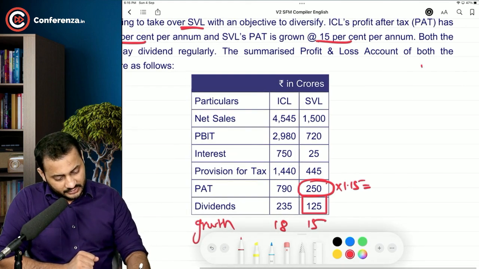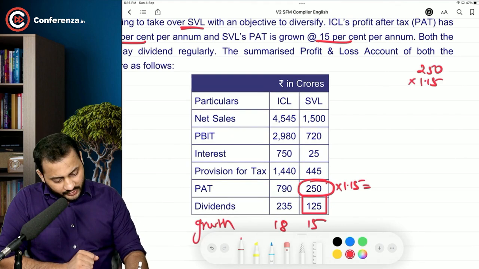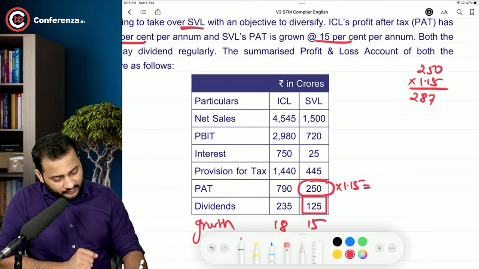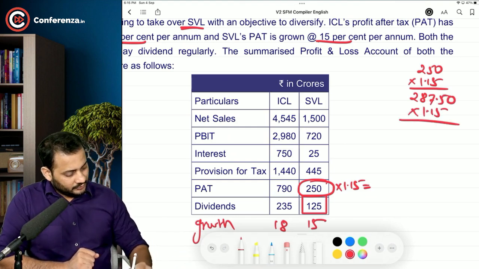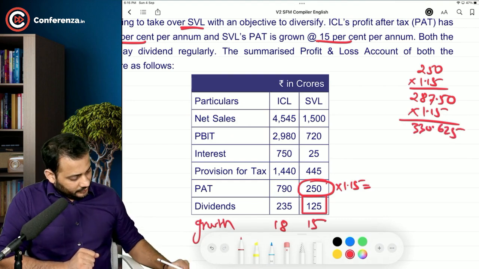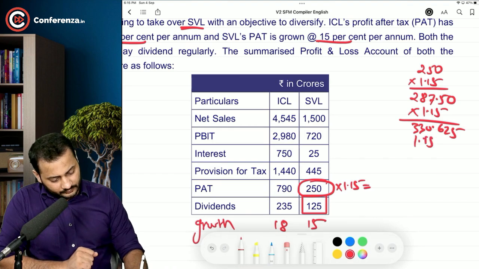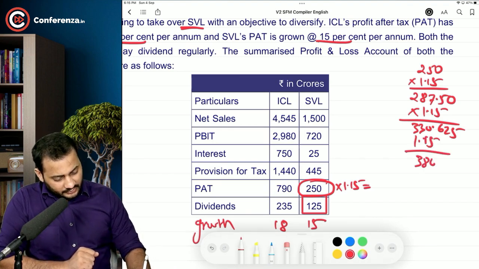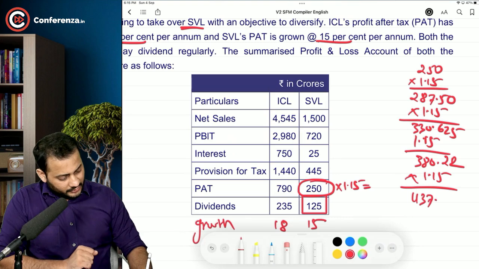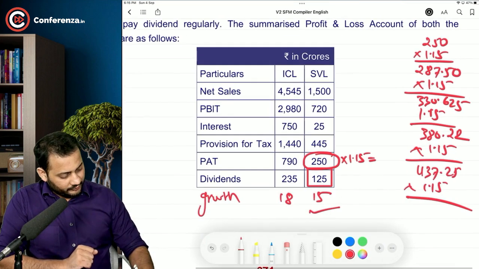It is like this. I will just write it here. 250 into 1.15. This is the first profit after tax, into 1.15. This is the second profit after tax, into 1.15. This is the third, 380.22 into 1.15. 437.25 into 1.15. 502.84.